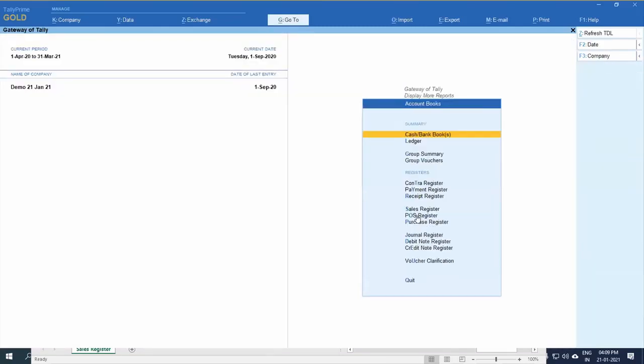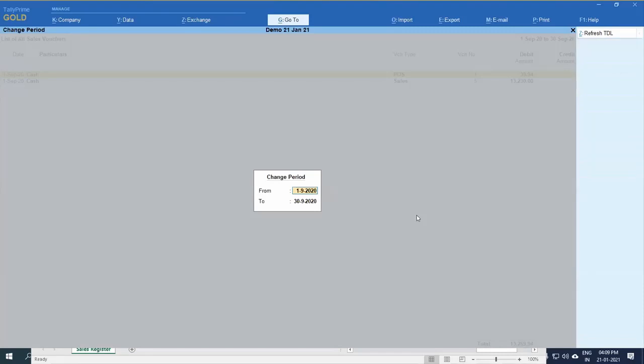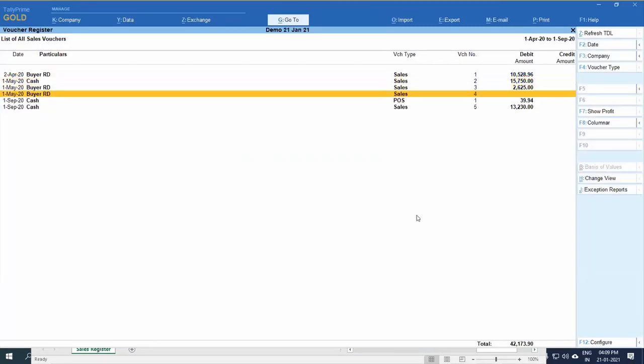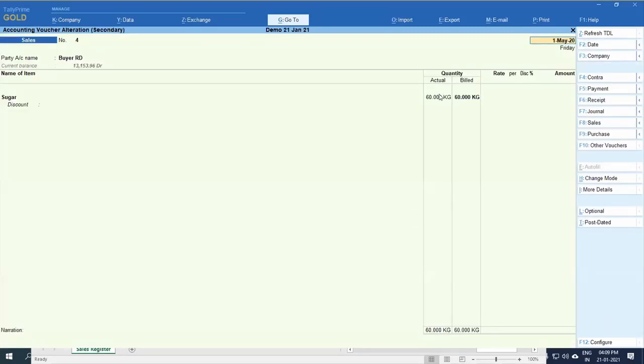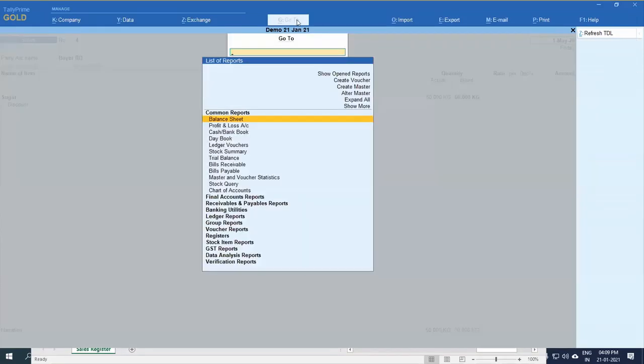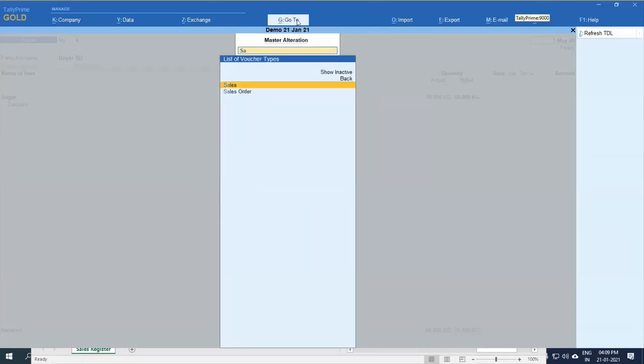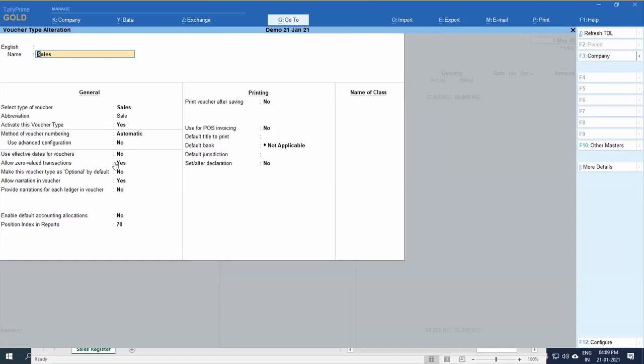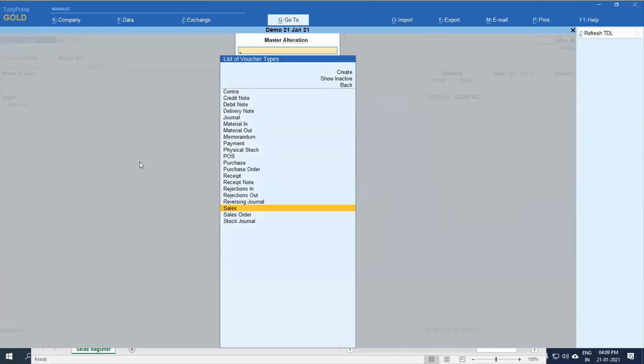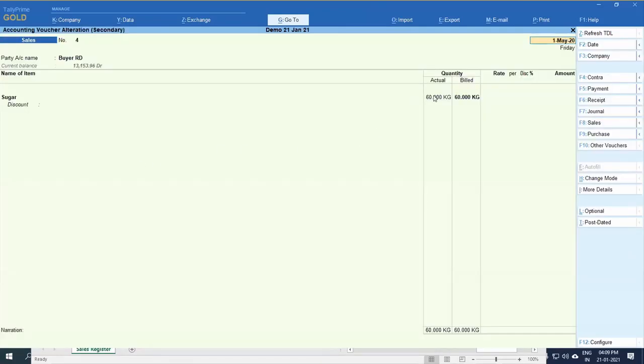One entry I have actually passed here in sales. See here, empty entry, blank entry. You have to modify your voucher type. Alter master, voucher type, sales. Allow zero value entries, set to yes. Only treat here yes. What happens? Tally will allow you to outward your quantity only with zero rate.